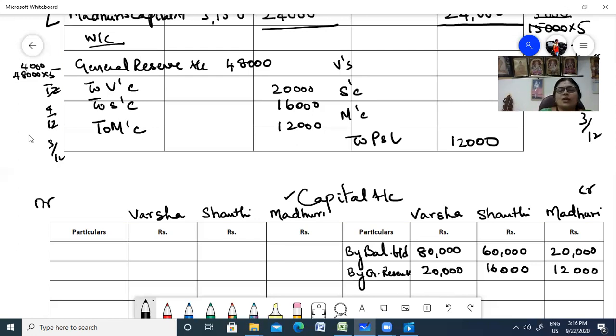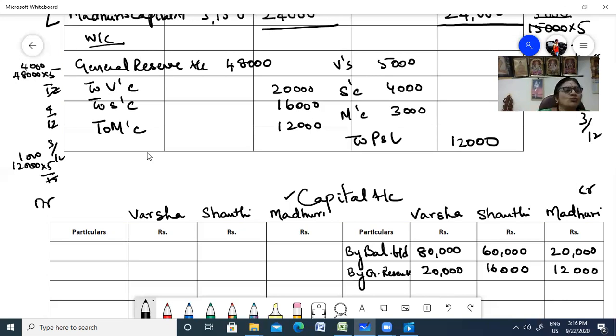Fine. Next, you have your profit and loss. This 12,000 has to be shared. So 12,000, again, same way. 12,000 into 5 by 12. This is very easy. 1,000. So 5,000, 4,000, and 3,000.